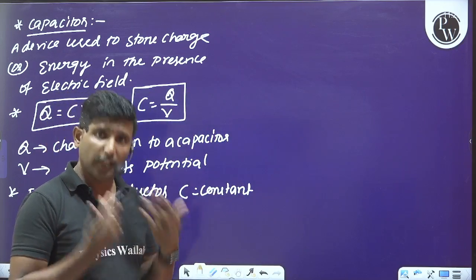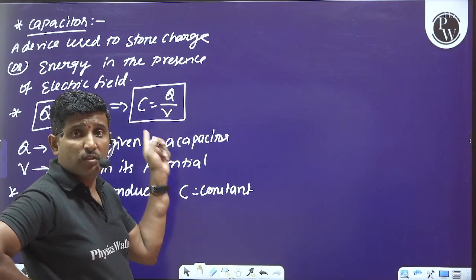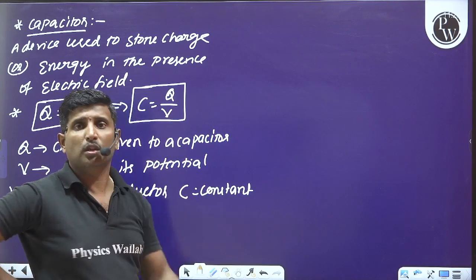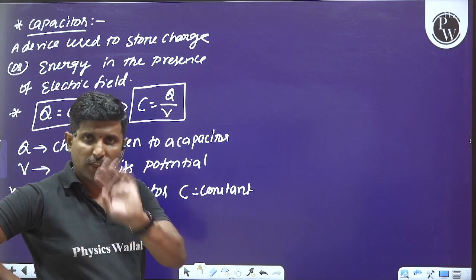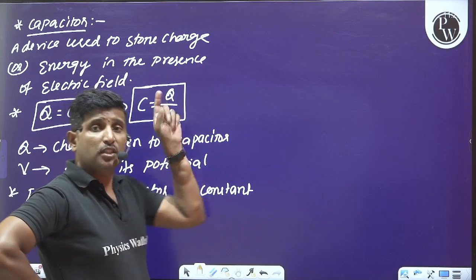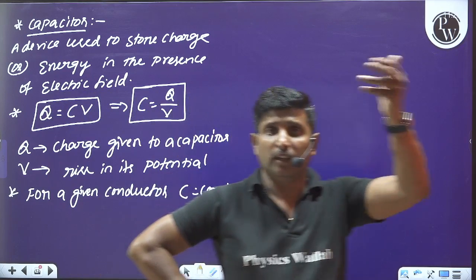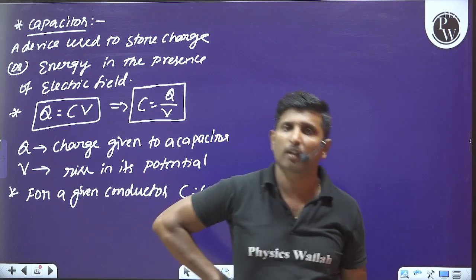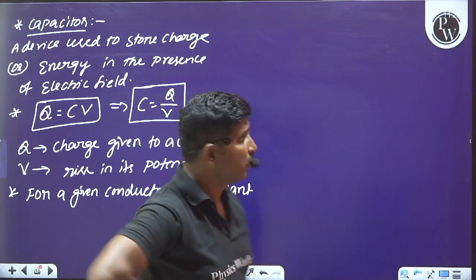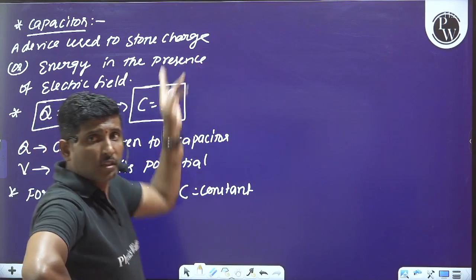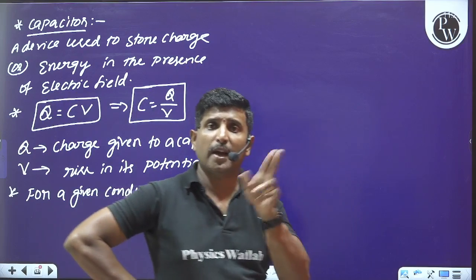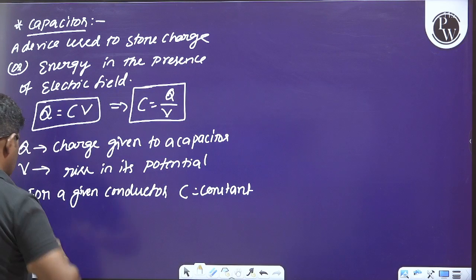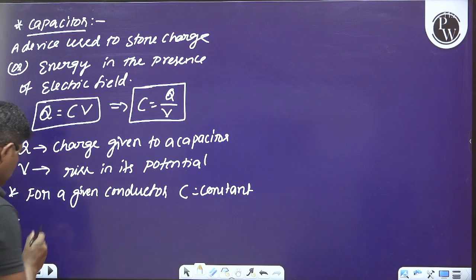Many people think that capacitance is directly proportional to charge and inversely proportional to potential of a conductor, but it is not correct, because as the charge given to a conductor increases, the potential of the conductor also increases. That means as the numerator increases, the denominator also increases, therefore capacitance will remain constant for a given conductor. Please make sure about this one.